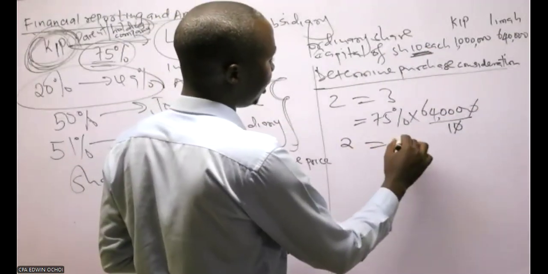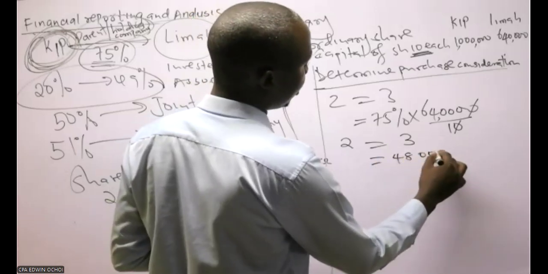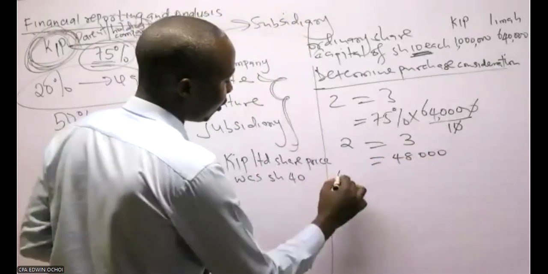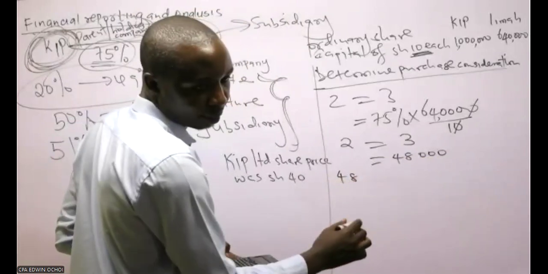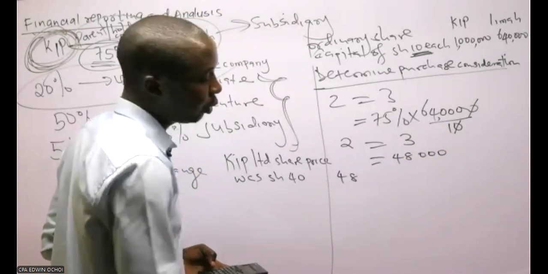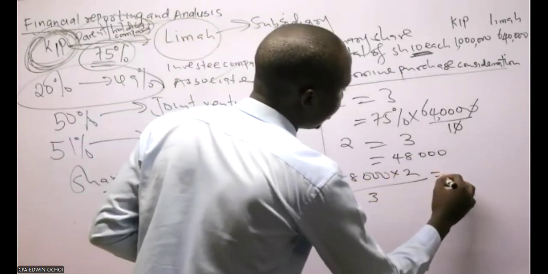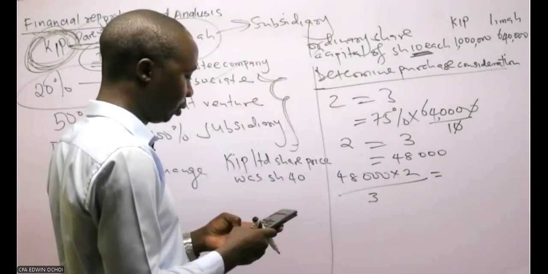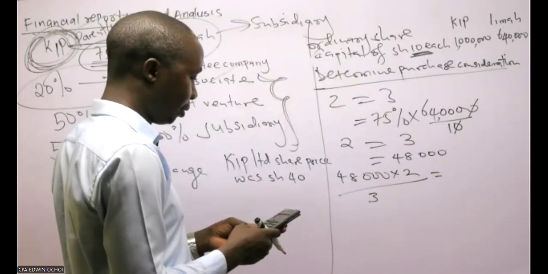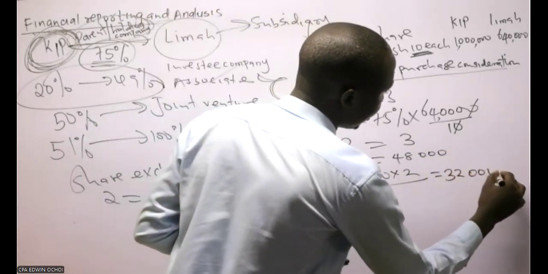For 2 shares for every 3 shares, we take 48,000 times 2 divided by 3. That is 32,000 shares.